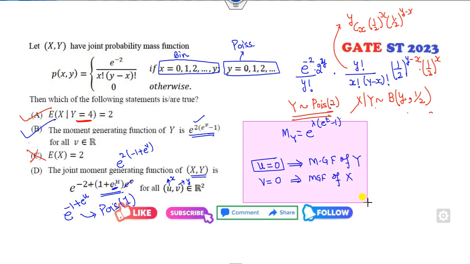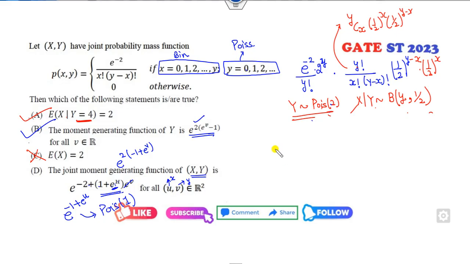Fine. How can you identify the distribution of this? I will tell you. If y follows the Poisson distribution with the parameter lambda, and x conditioned on y follows the binomial distribution with the parameters n and p, then x follows the Poisson distribution with the parameter lambda into p.